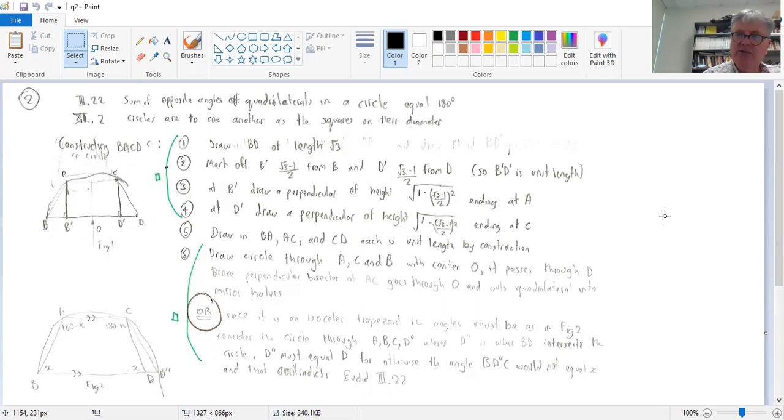The next thing you had to do was to show that you could put a circle going through all 4 points. So the way that we can do this is just choose 3 of the points, let's say A, B, and C, and we can put a circle through that. And so then the question is, well, does it have to go through D? And there's a couple of ways you could do this. The hint was to use Euclid 3, proposition 22.